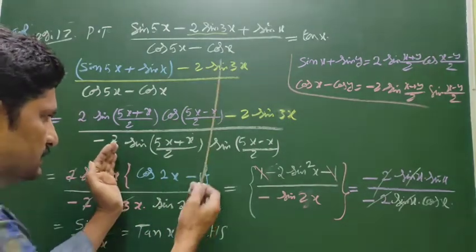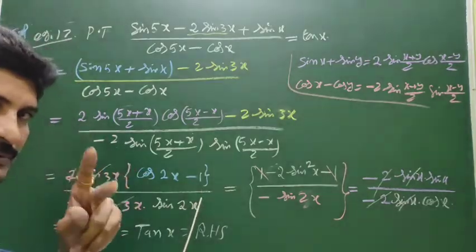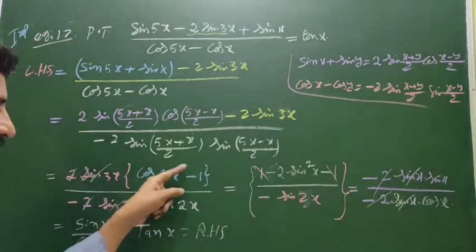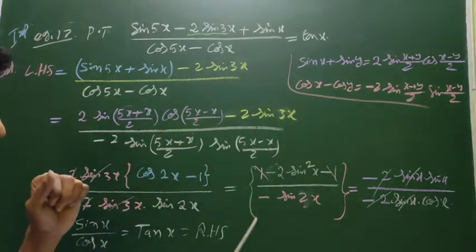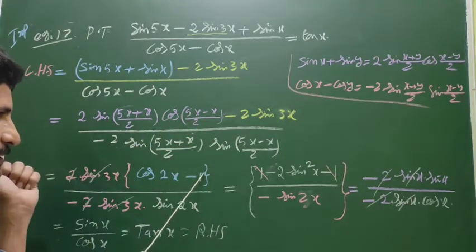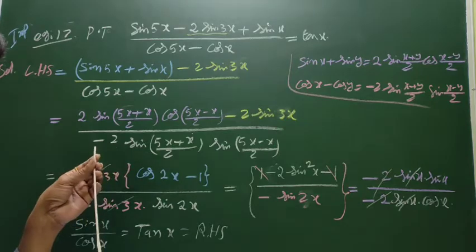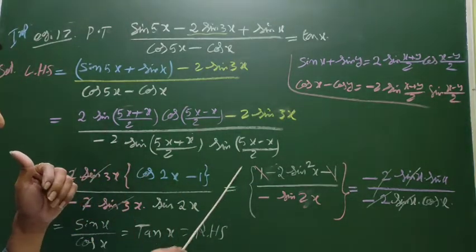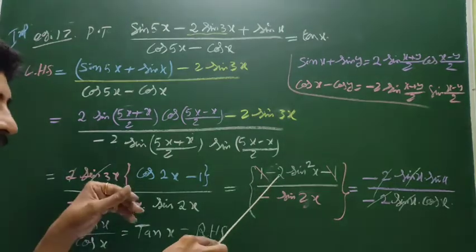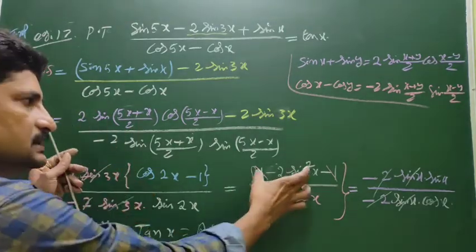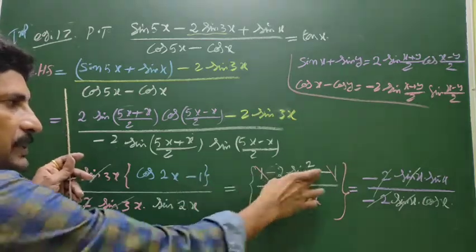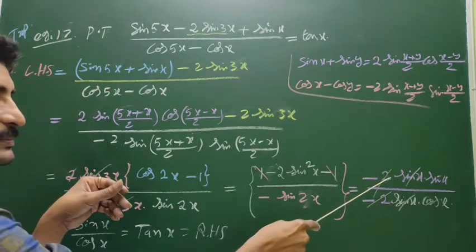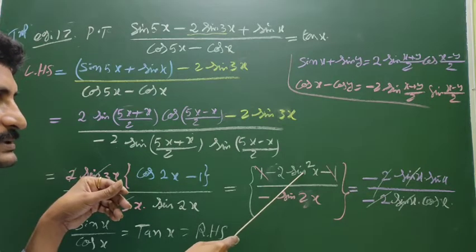Now this is remaining. In this numerator it is two terms, but the RHS is one term. That means it must be converted into a single term. Now how to eliminate 1 in cos 2x minus 1? Here minus 1, so plus 1 is given to eliminate. So 1 minus 2 sin square x is cos 2x. Now minus 1 plus 1 cancel, giving minus 2 sin square x.